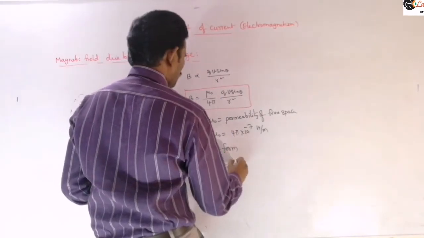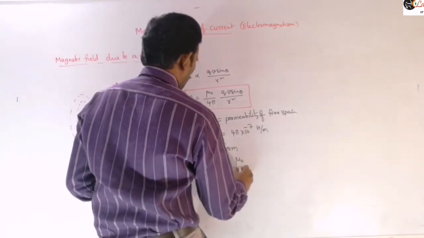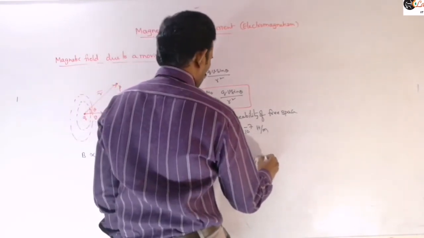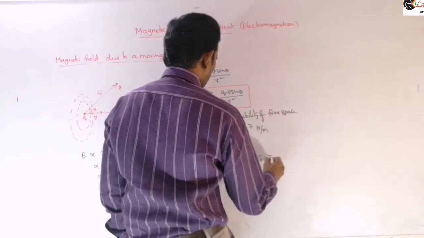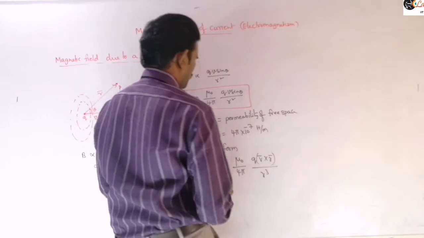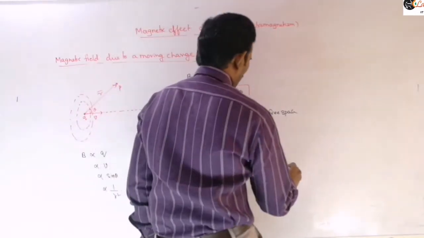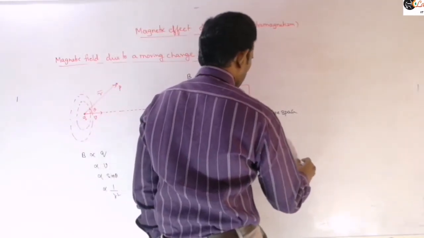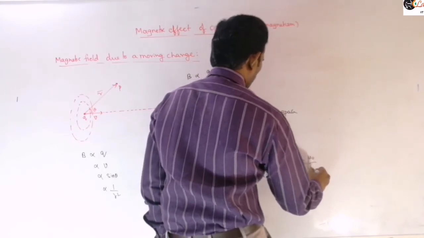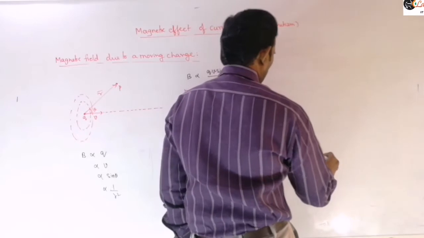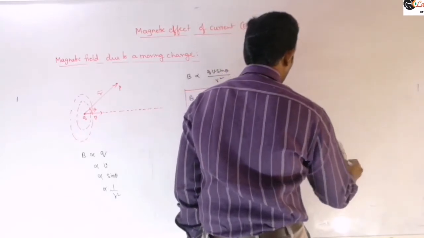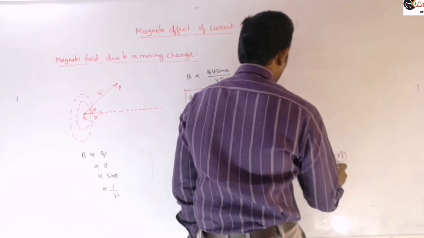B bar is equal to mu naught by 4 pi into Q into V bar cross R bar by R cube, or you can also express this as B bar is equal to mu naught by 4 pi into Q into V bar cross R cap by R square.